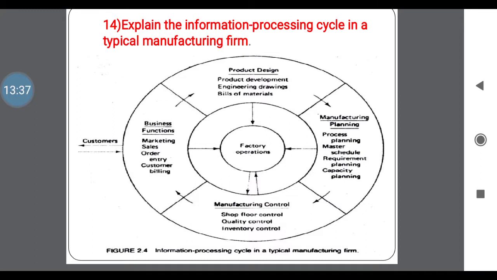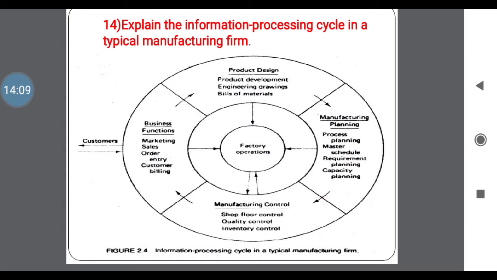After that you go for the second one, manufacturing planning. That includes the process plan, master schedule, requirement planning and capacity planning. This is totally planning of your process. First you make the design, next you go for a plan. After planning you go for manufacturing control. In that, shop floor control, quality control and inventory control.